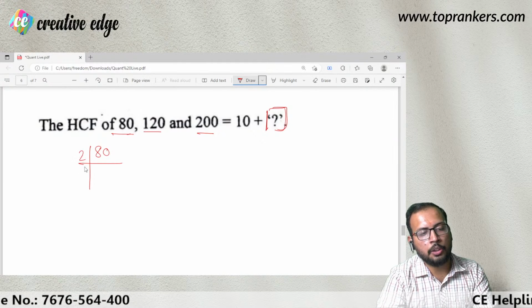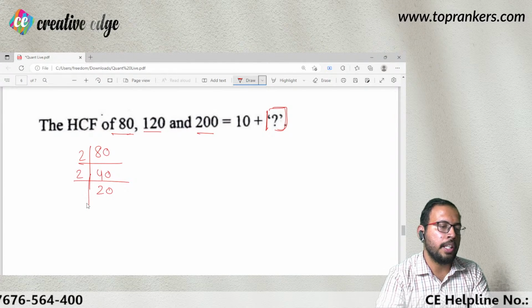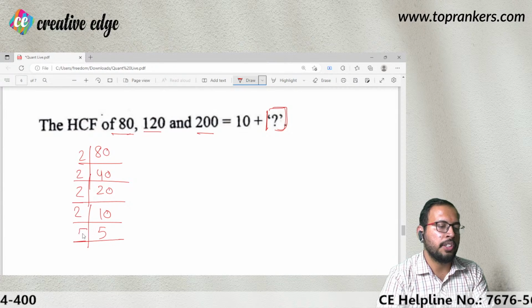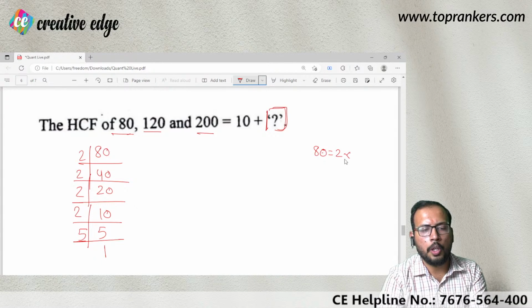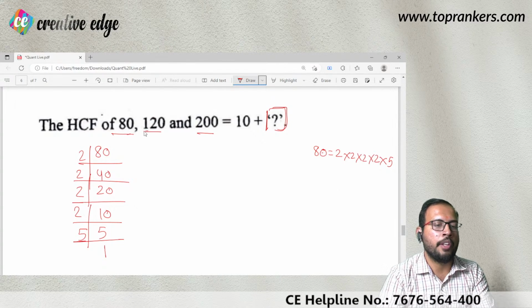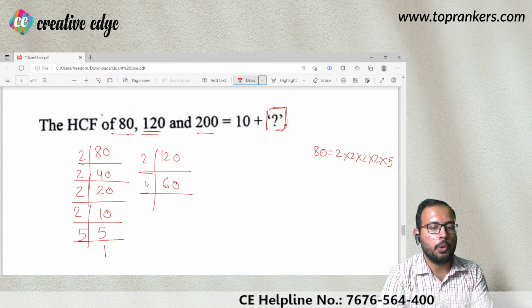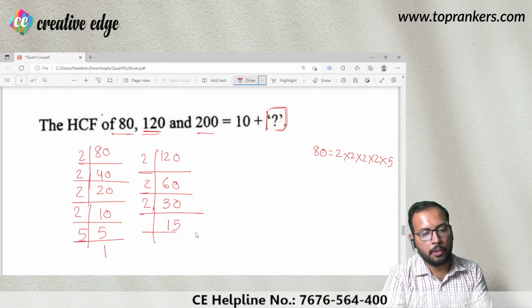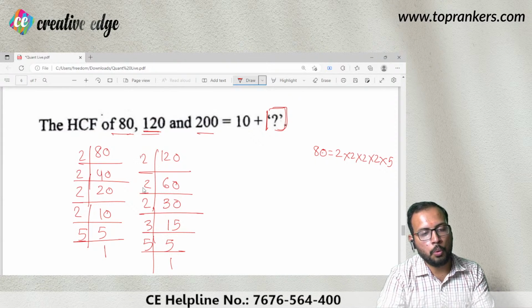सिंपल तरीके से निकालेंगे. So 2 टाइम से कैंसिल करेंगे 40, 2 से it is going to be 20, 2 से it is going to be 10, 2 से it is going to be 5 और 5 से it is going to be 1. So 80 can be written as, मैं साइड में लिख लेता हूँ, 2 into 2 into 2 into 2 into 5. Then when it comes to 120, so 2 से डिवाइड करा 60, 2 से डिवाइड करा I have 30, 2 से डिवाइड करा I have 15, and 3 से then I will divide, it is going to be 3 into 5.